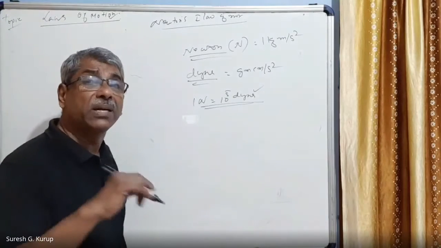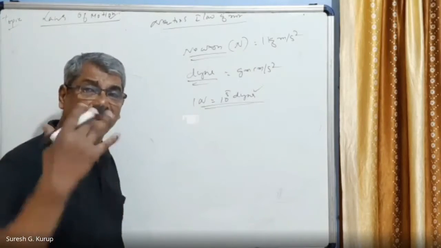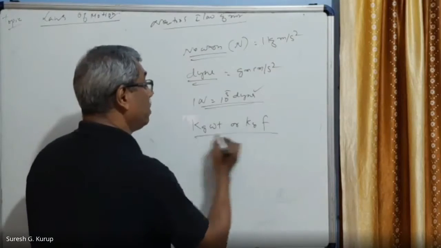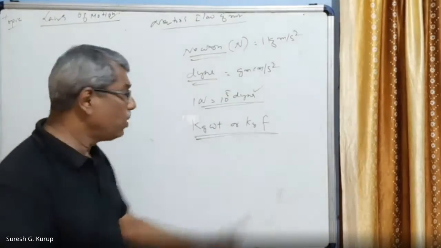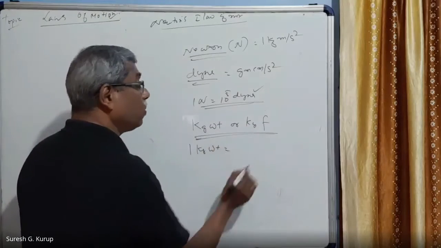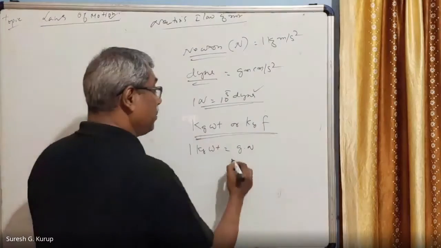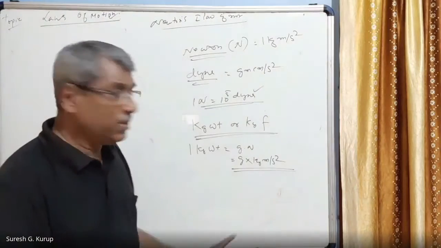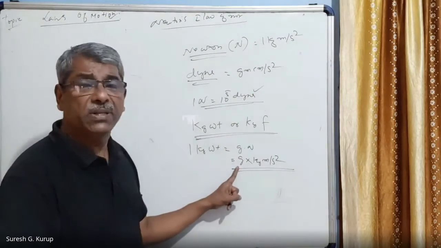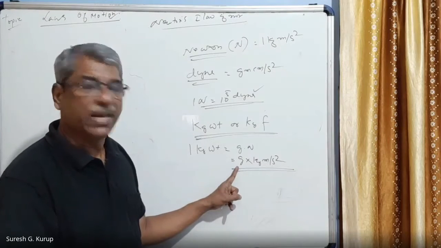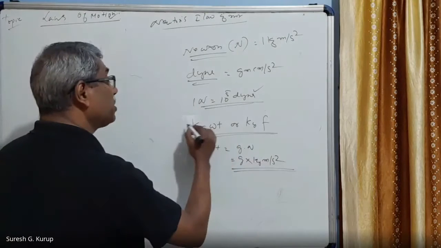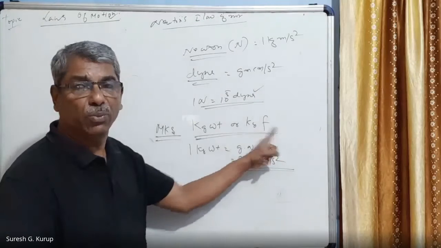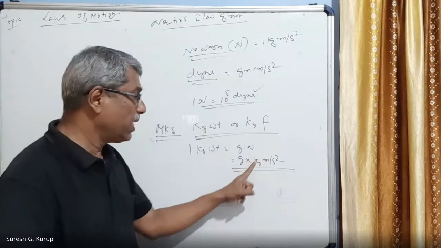The gravitational unit of force in the MKS system is called kg weight, or kg force. 1 kg weight is equal to g Newton, that is g into kg meter per second square. Here g is the acceleration due to gravity, that is 9.8. In the MKS system the gravitational unit of force is kg weight or kg force. Both are the same. 1 kg weight is equal to g Newton.